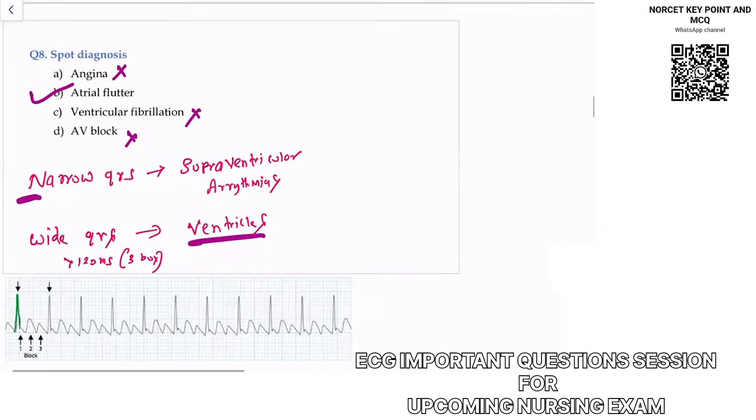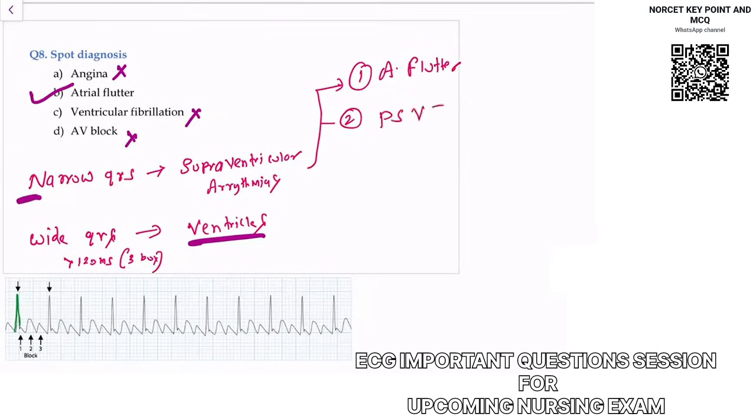Narrow QRS means supraventricular. This can be seen in some conditions, like you can see this in atrial flutter. You can see narrow QRS or supraventricular arrhythmias origin in PSVT, paroxysmal supraventricular tachycardia. Supraventricular or narrow QRS again you can see in atrial fibrillation. And the fourth one, you can see this narrow QRS in MAT, multifocal atrial tachycardia. In our option, it was only flutter, so we mark the answer. But again, how we rule out?